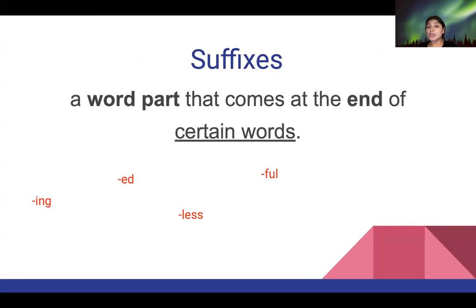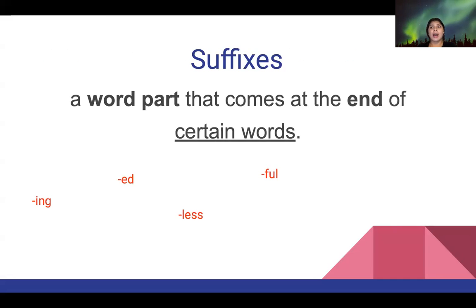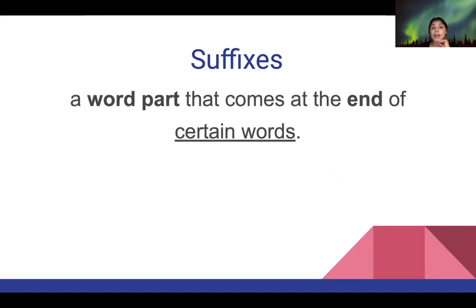So what I want you guys to understand is that there are words that do not have prefixes and suffixes. I don't know if you guys have been seeing that I keep highlighting, underlining the word certain. There's a reason for that. Certain words, because not all words have prefixes and suffixes.